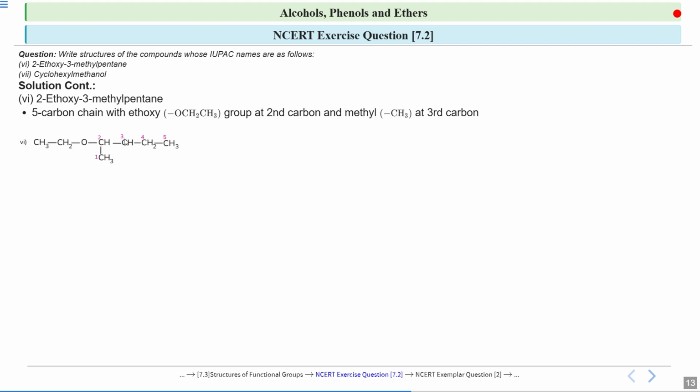There should be 1 methyl group at the third carbon. So 1 methyl group should be attached at this third carbon. So it will be 2-ethoxy-3-methyl pentane.